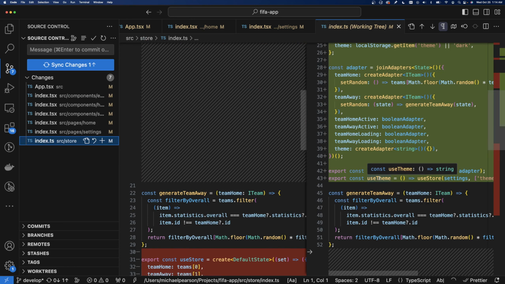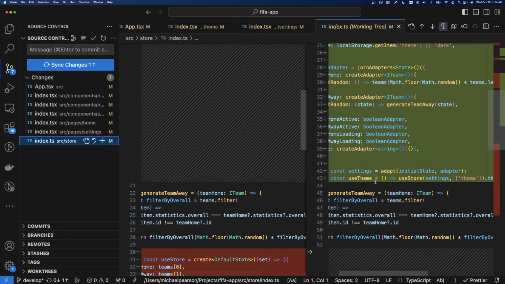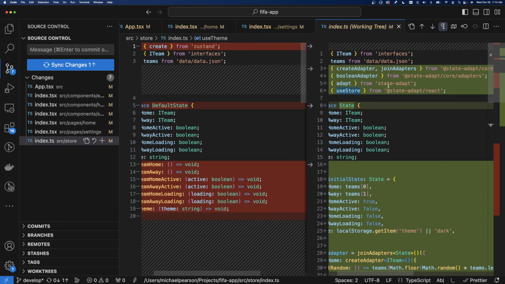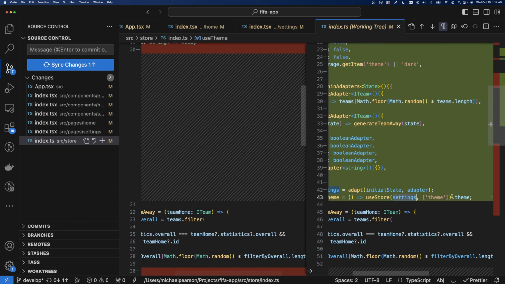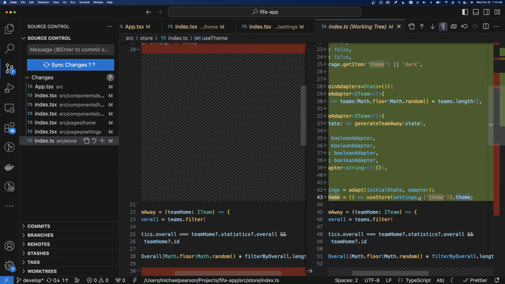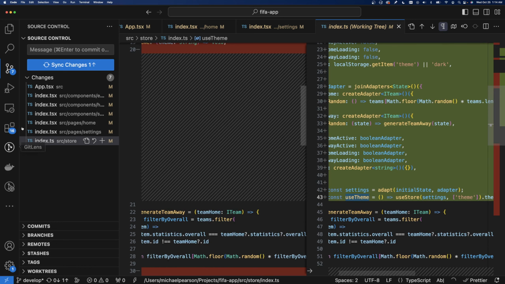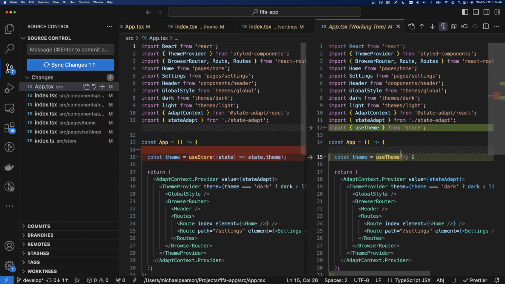I just called it settings. Could have called it settings store. But then I have a function called use store from StateAdapt React. And so this is a custom hook here. And you basically filter to the property of state that you want to cause a re-render in the component you're using this in, and then grab the property of the overall state object returned. So, I call this use theme, and so it's used everywhere.